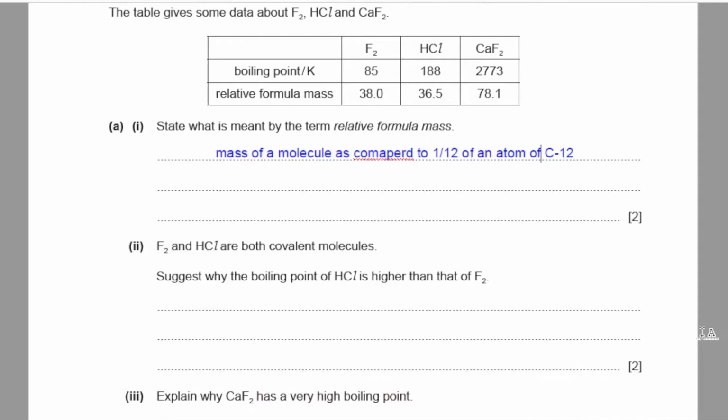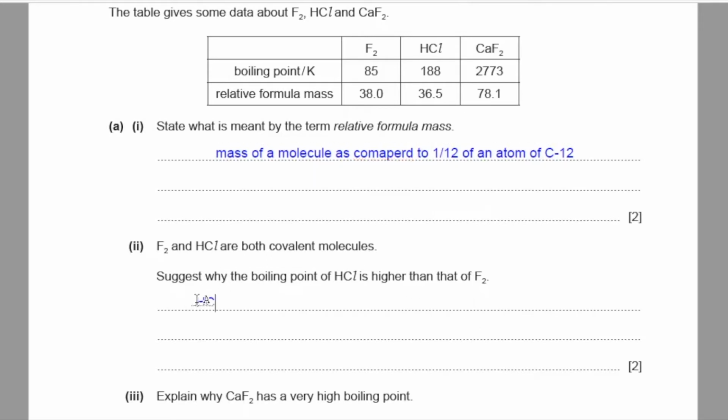Part 2. Fluorine and hydrogen chloride are both covalent molecules. Suggest why the boiling point of hydrogen chloride is higher than that of fluorine. So hydrogen chloride has got permanent dipoles, while fluorine gas has just got temporary induced dipoles that are weaker intermolecular forces than that of HCl.